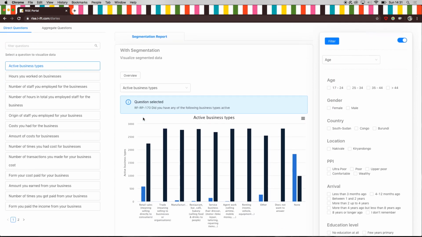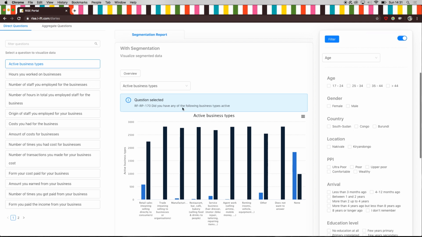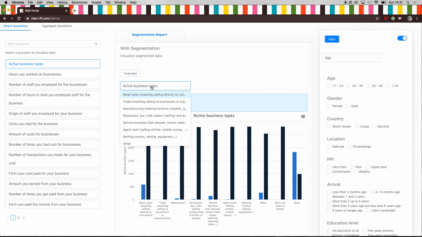The information which has been centralized in the aggregates category that we've just had a look at can be found here in aggregate questions. For some topics, like business in this case, you also have the possibility to either check the global results by clicking on the Overview button in the middle of the screen, or select another option from the drop-down menu in order to have the results displayed. You can combine this with the filtered search on the right side of the screen to get very specific results.